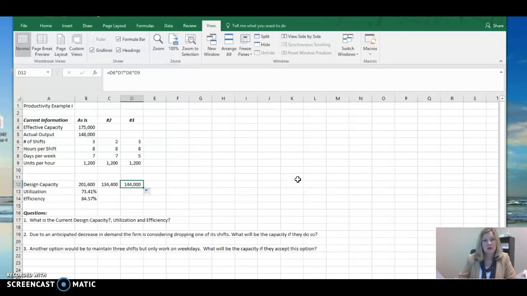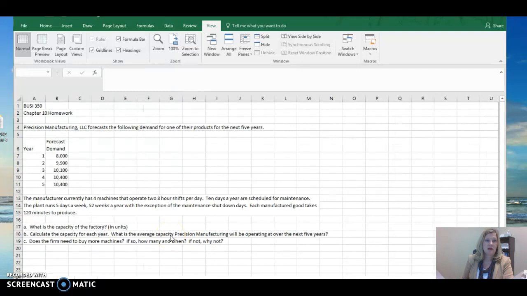So that seems like maybe a closer number to be at if we're expecting a decrease in demand. And it looks like it'd be a little safer than number 2, keeping the 3 shifts and 5 days a week. But this is really an unknown because we don't know what that expected percentage decrease in demand looks like.